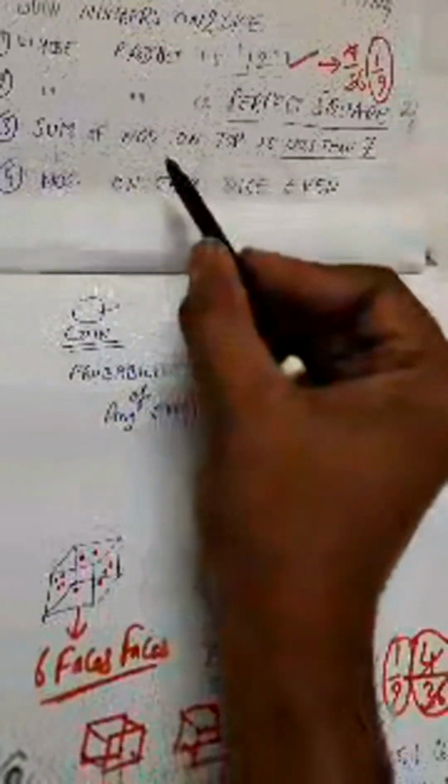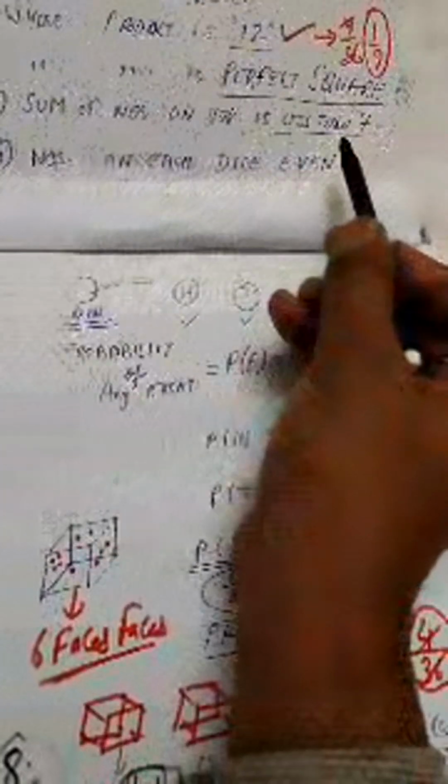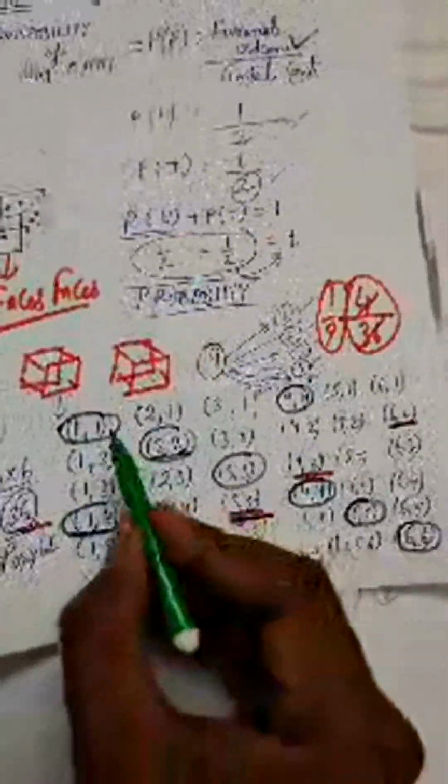Now take the third question. What's that? Sum of the numbers on top is less than 7. Oh, so it's very simple. It's very, very simple. What you will do, just do it. Sum of numbers on the top. So these are the numbers which will be coming when you are rolling a dice. So numbers less than 7.